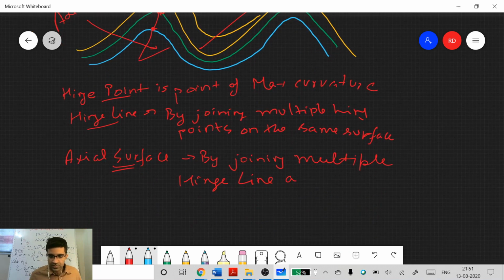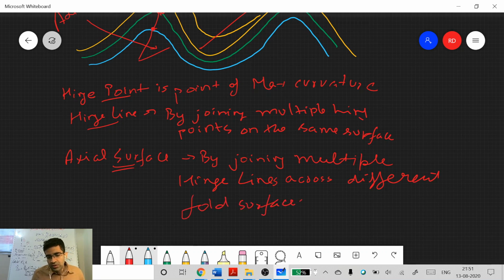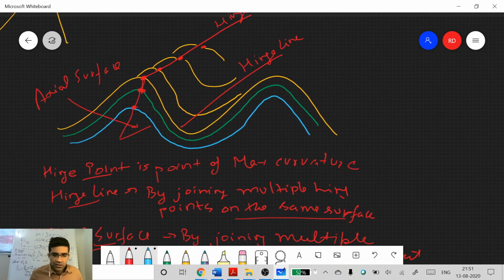Okay, so by joining multiple hinge lines you get axial surface across different fold surfaces. This is important. You have to say points on the same surface, because these are also hinge points, right? So these are all hinge points.